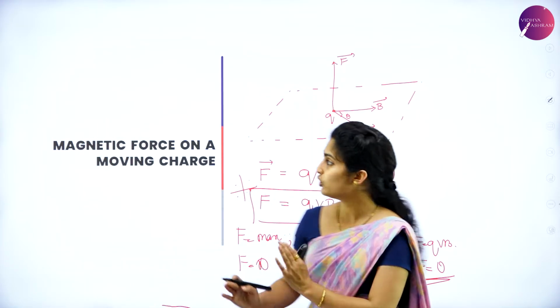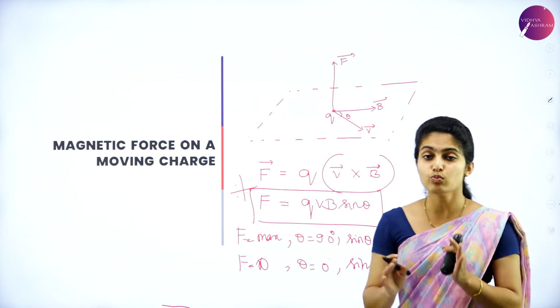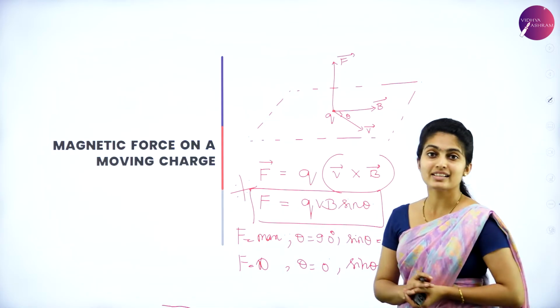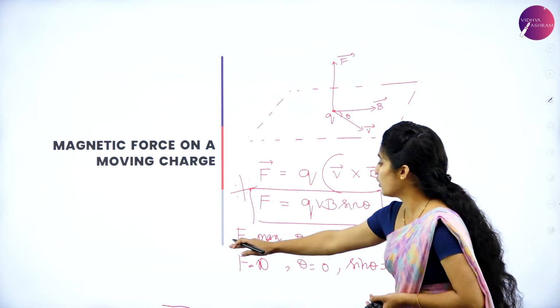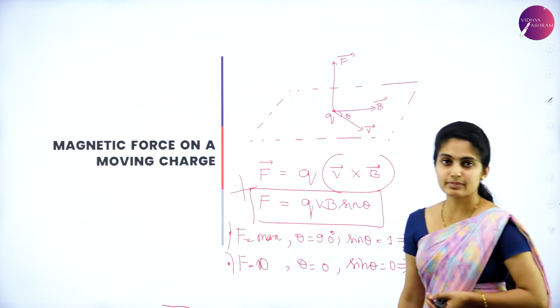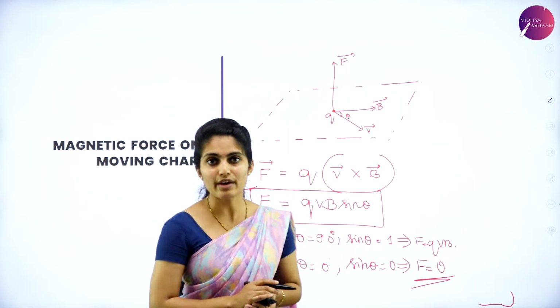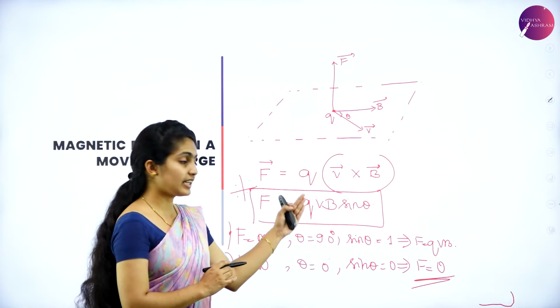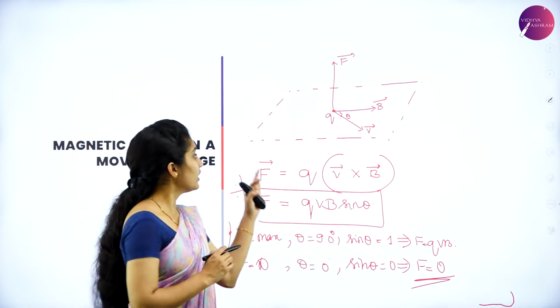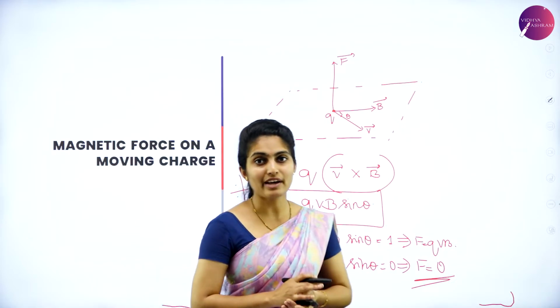I hope you now know why it is a cross product, because of the perpendicular relation, and what the magnitude is. It is written as qvB sin theta, and there are two cases: F equal to maximum, when the angle is 90 degrees, and F equal to 0, when the angle is 0 or 180 degrees. That is all about the magnetic force on moving charges that you have studied.